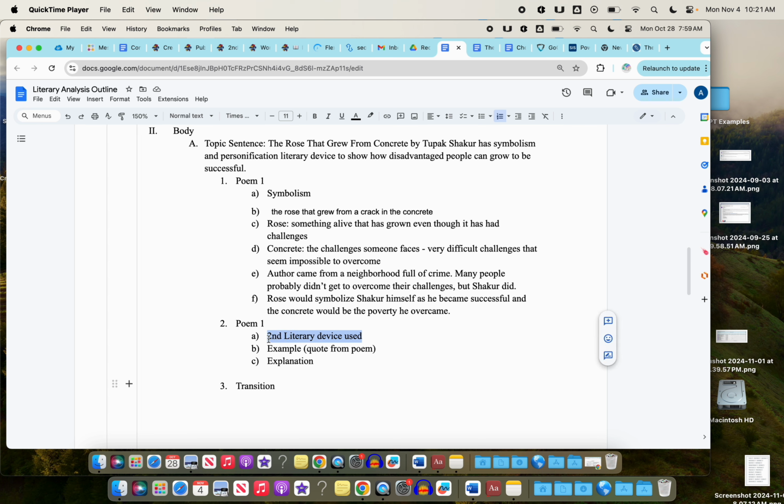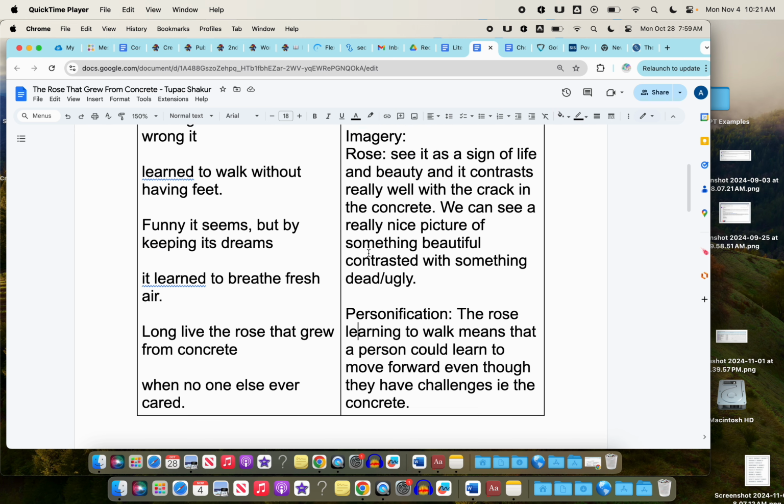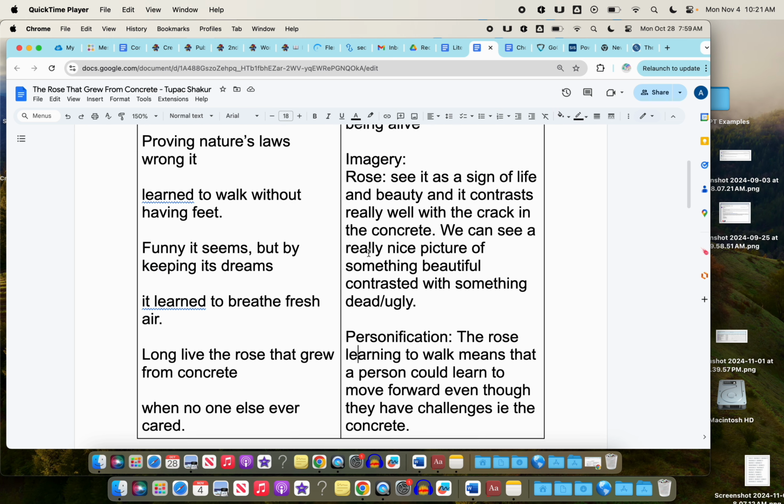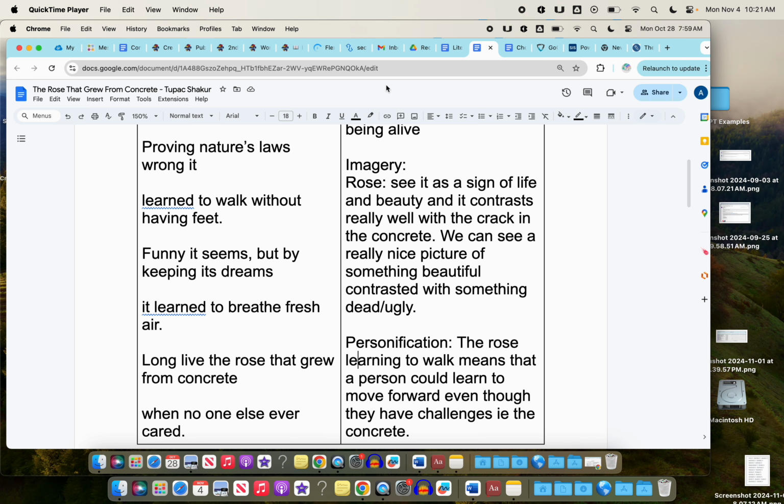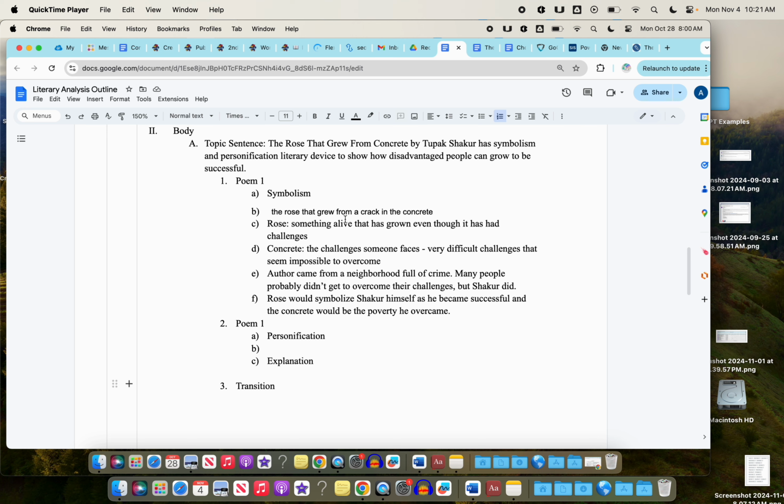So the second literary device used is going to be personification. And then we're going to give an example. So we're going to take that out there and we're going to copy and paste an example. I like the idea of the rose learning to walk without having feet. That's a really cool one. So, learn to walk without having feet. That is going to be the piece of evidence that I'm going to use in this situation. Oh, I need to make sure I cite my biography.com. I'll do that at the end. That'll be part of the outline.